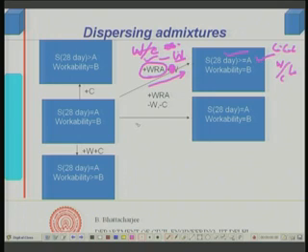Second way would be, supposing same effect I am trying to get. So, what I was doing, I was getting 28 days strength higher, workability same by adding cement, but here I did not add cement, instead I added WRA and just reduced the water. So, cement I did not add, and if the cost of this WRA is less, then I will get a saving compared to the added cement. So, I can add WRA, reduce the W a little bit, keep the cement same, then I will have an increase in strength, workability will remain same.